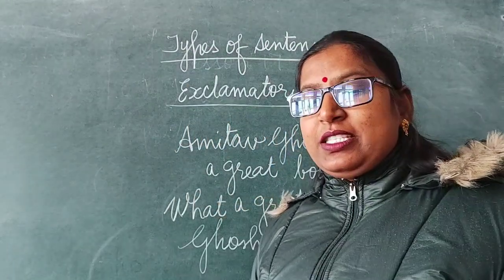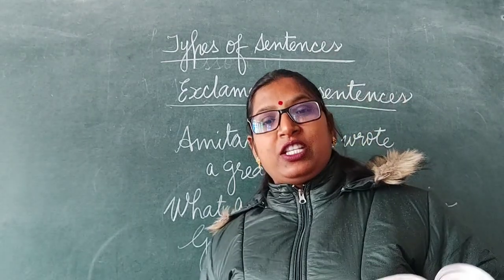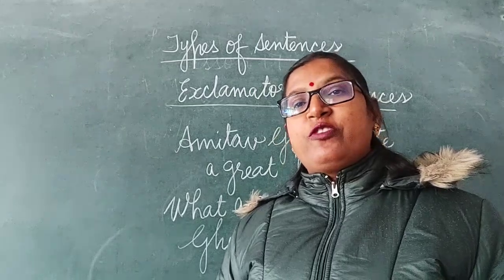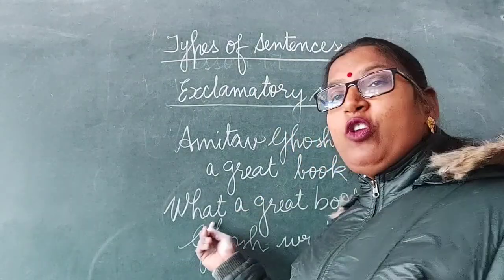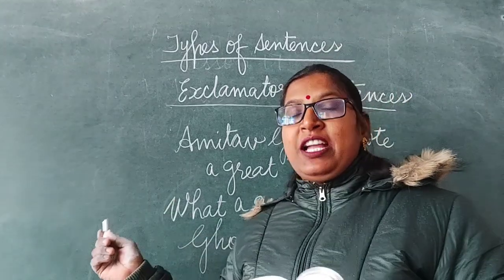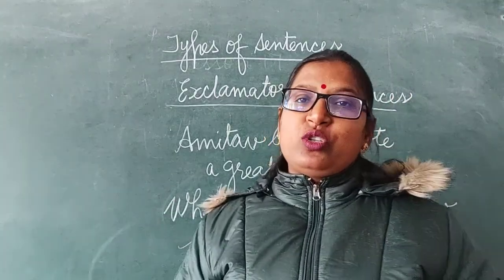In this sentence, what expresses a strong feeling, a strong appreciation of the book that Amitabh Ghosh wrote.